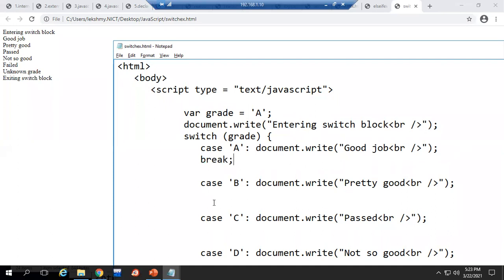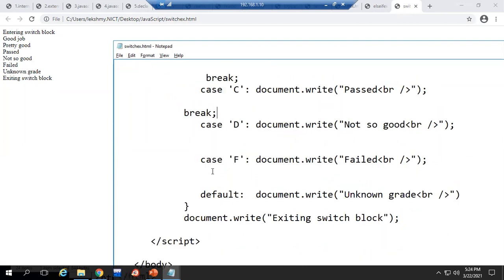Break is a keyword. It's a control keyword, or a control statement. If I use break, it means after completing the case A statements, exit from the switch block. No need to continue for the next cases. So you can write break there, so that it will exit from your switch block. Okay, so that is the usage of the break keyword. We have seen how to write switch without break, what the problem is, and the syntax of switch cases. Clear? Any doubt?